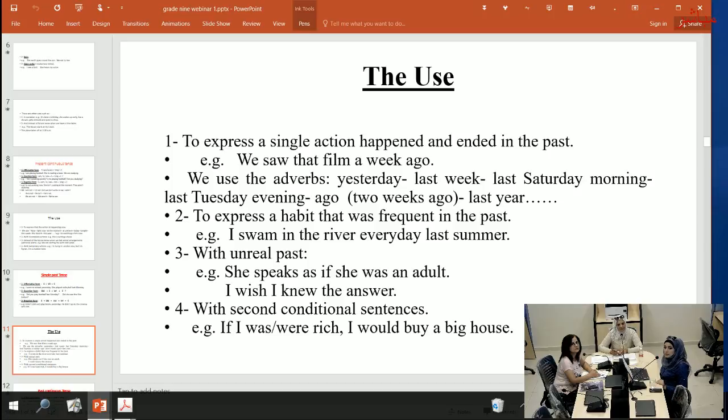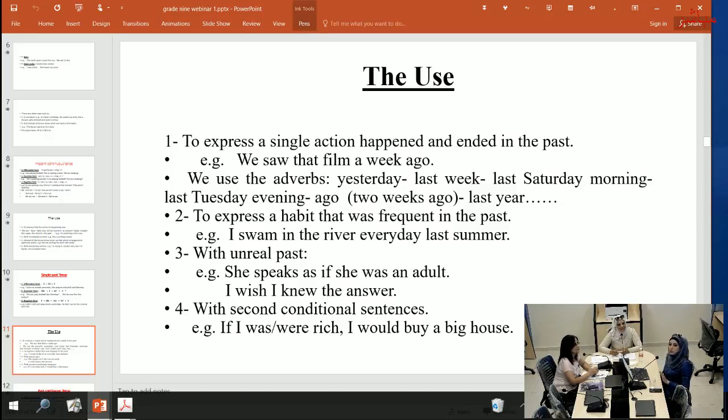Number three, with unreal past. Example, she speaks as if she was an adult. This is not real, so we use the simple past. I wish I knew the answer. This is with wish.